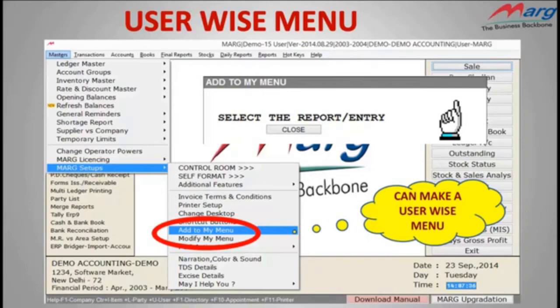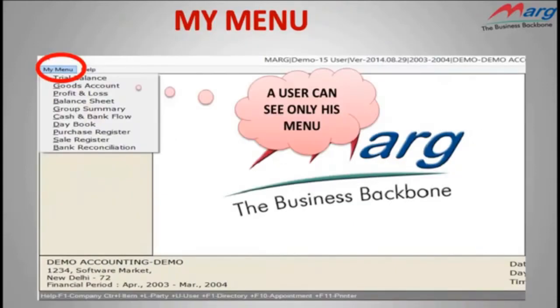Through this option, you can design your menu as per user requirement. As you can view on screen, here we have designed a menu as per an accountant's need. Same as this, you can design the menu as per the user's need, so that he need not move on each and every menu of software to search any specific option. And software will be easy to operate for your user and it will avoid confusions. So friends, in this way you have seen how the Mark software is totally user friendly.